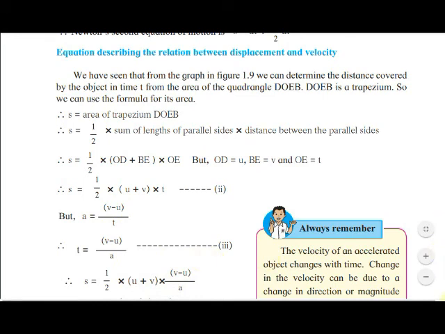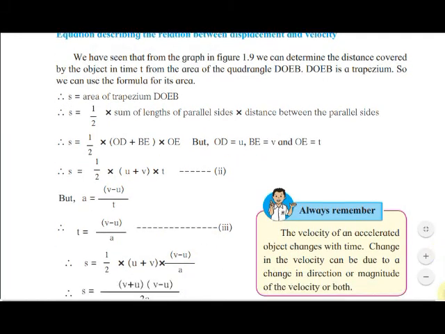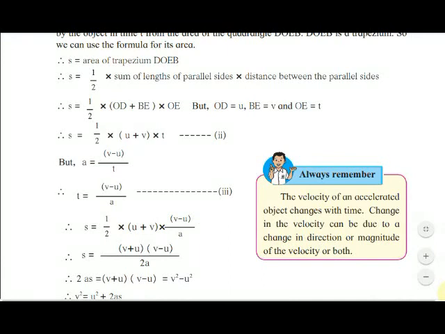Then S is equal to V plus U multiplied by V minus U upon 2 multiplied by A, which is at the denominator side, so it has been written on the denominator.